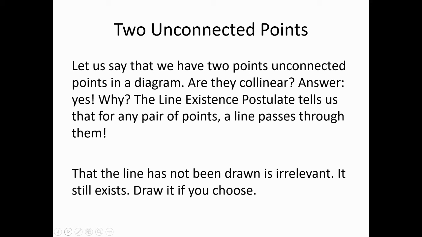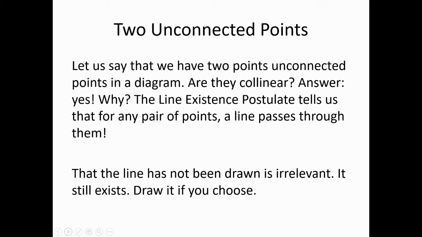Now, let us consider the case where we have two unconnected points. In the diagram that we just saw, we had two connected points, and we may assume that we have the line segment there. Let us say that we have two unconnected points, just a point somewhere and a point somewhere else with nothing in between them. May we assume that they are collinear? Well, your first thought might be, well, no, unless the diagram has drawn the line from one to the other, we cannot assume that. However, note that we do have the line existence postulate, which tells us that for any pair of points, a line exists that passes through both.